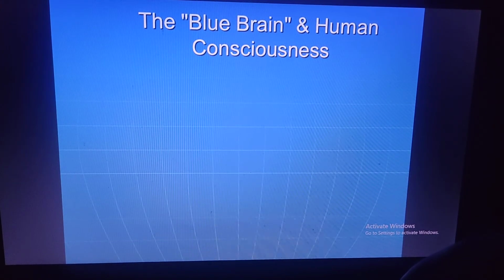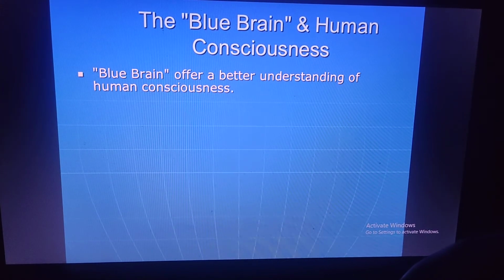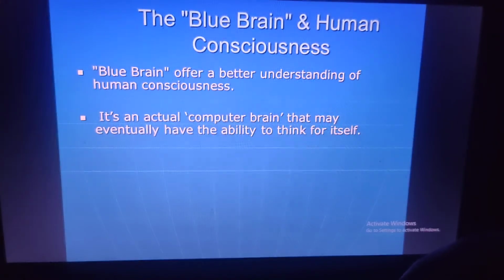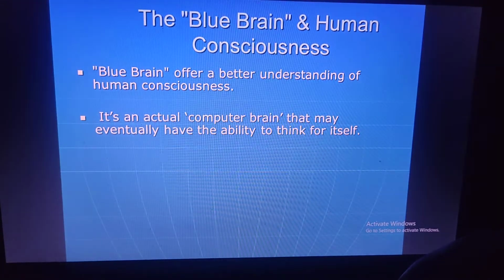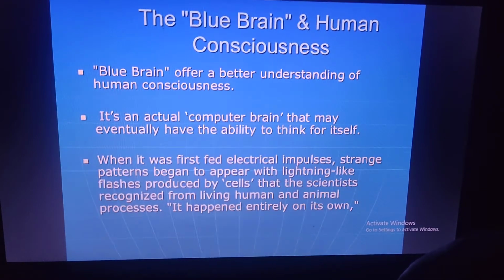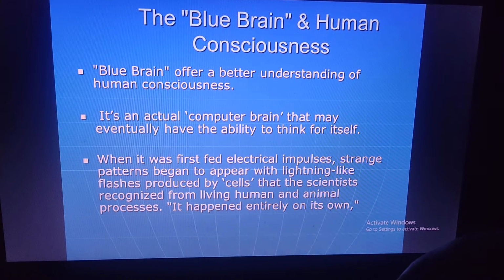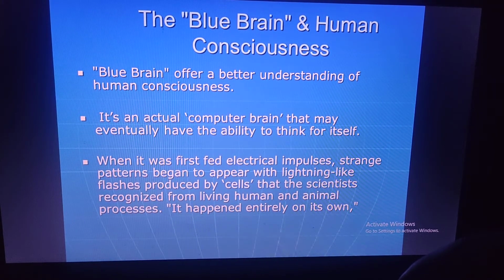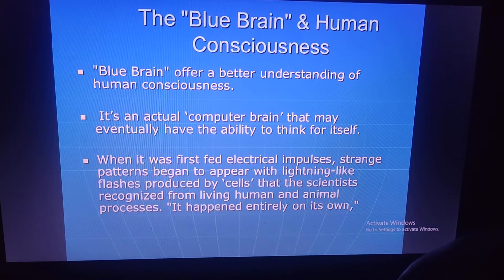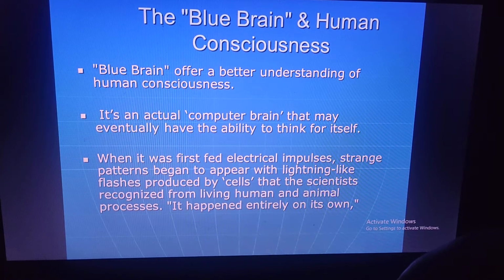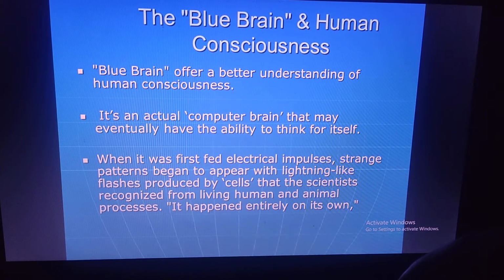Now, the Blue Brain and human consciousness. Blue Brain offers a better understanding of human consciousness. It is an actual computer brain that may eventually have the ability to think for itself. When it was first fed electrical impulses, strange patterns began to appear, with lightning-like flashes produced by cells that the scientists recognized from living human and animal brains. It happened entirely on its own.